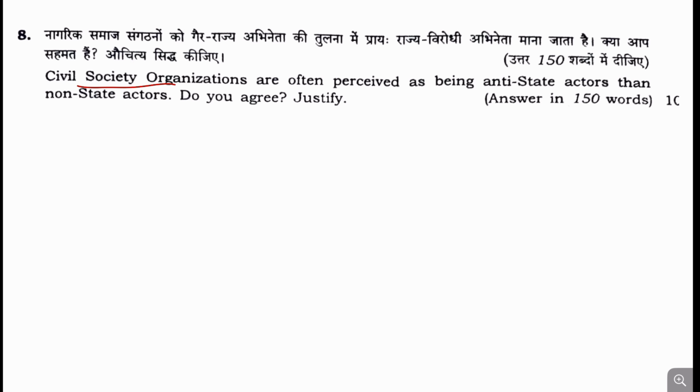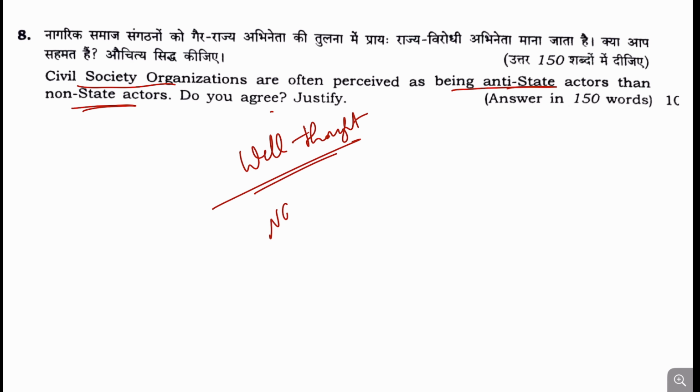Now moving to the next question, question number 8. Civil society organizations are often perceived as being anti-state actors rather than non-state actors. Do you agree? I would definitely say this is a well thought-out question. You can relate this to NGOs, many of which have been banned in India because of their anti-national tendencies.